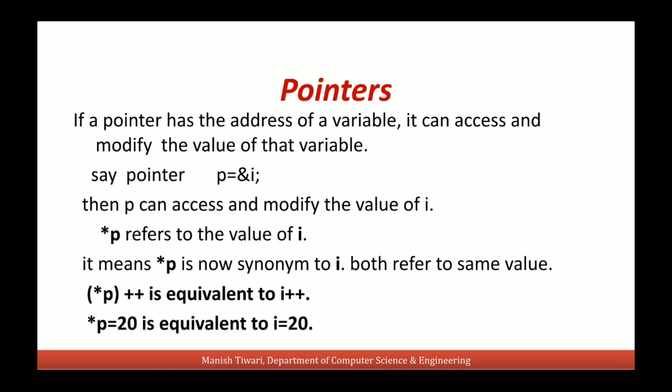If I am assigning a value 20 to this asterisk p, we actually are assigning the value to variable I. That means asterisk p is now a synonym to I if p holds the address of I.